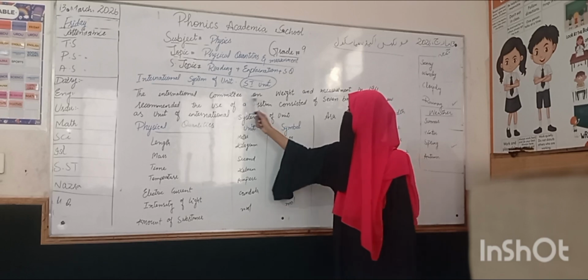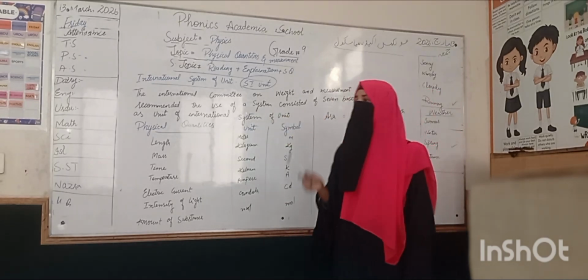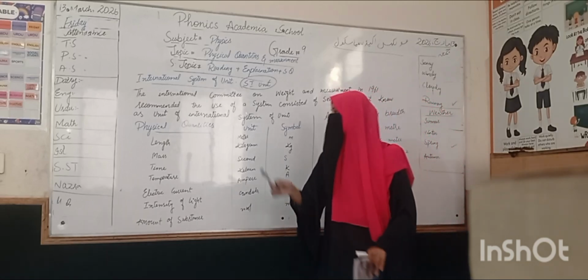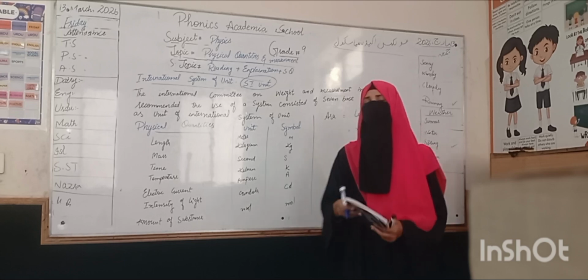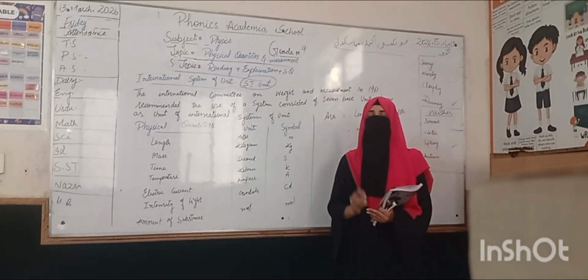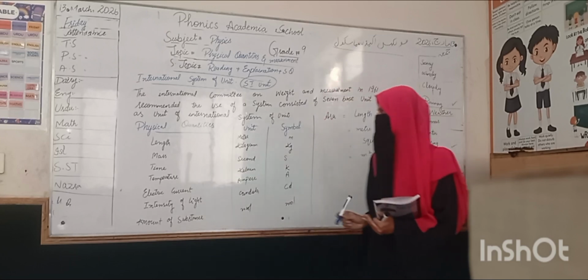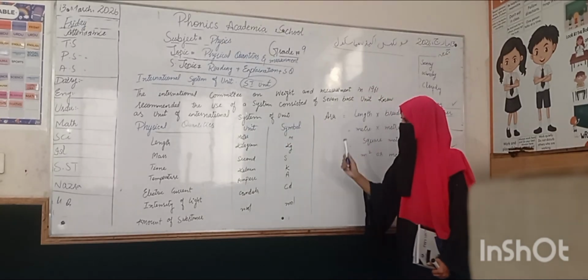This is the International Committee on Weights and Measurements. All measurements like length, mass, time and temperature should be reasonable all around the world, because weight, length and mass are the things that we are measuring everywhere. They recommended the use of a system that consists of 7 base units.